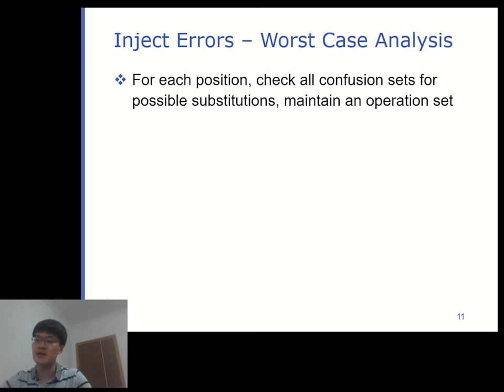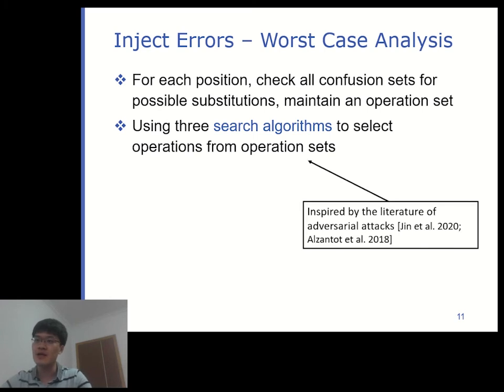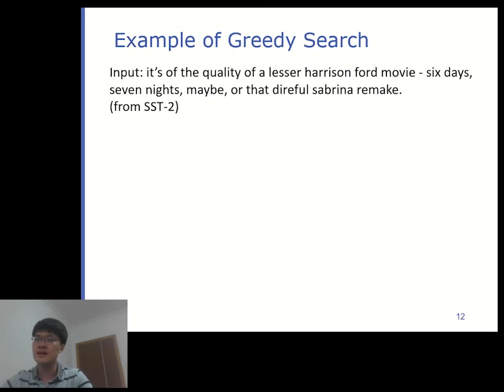We consider 3 search algorithms to select operations from operation sets. These algorithms are actually widely deployed in black box adversarial attack literature of NLP. There are greedy search attack, beam search attack, and genetic algorithm attack. Let's see an example of what we do with greedy search.